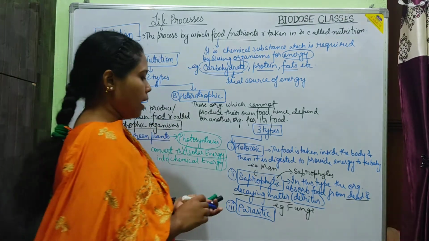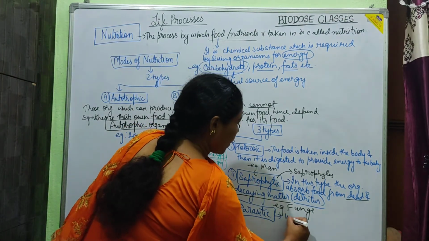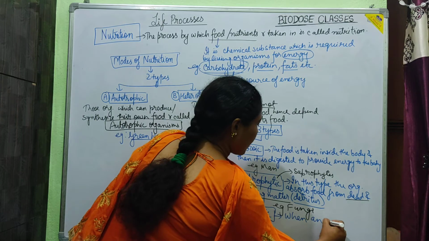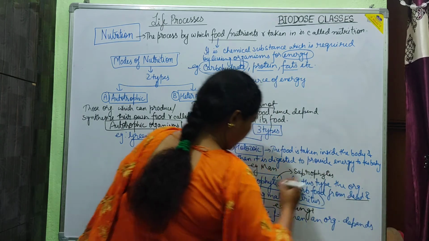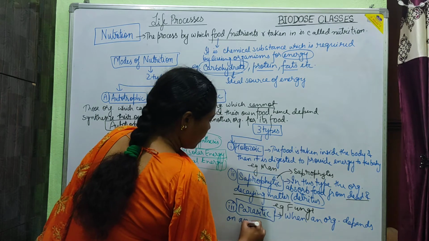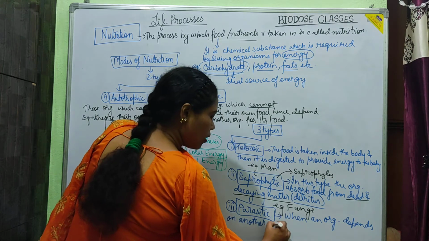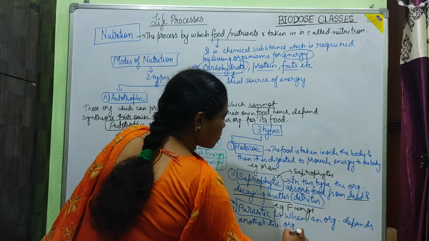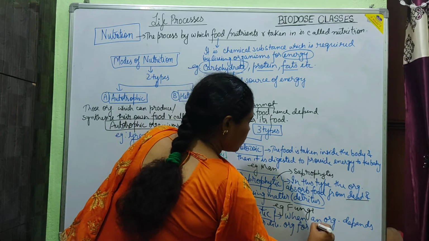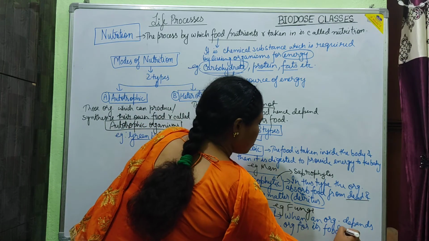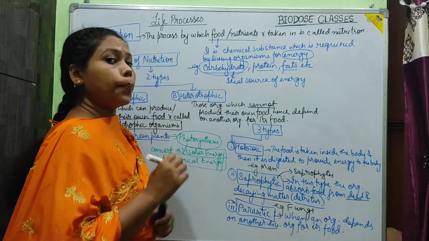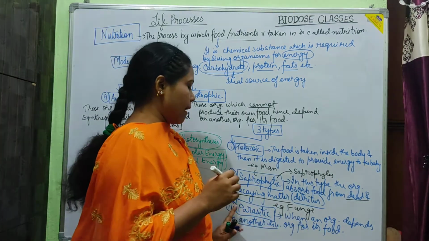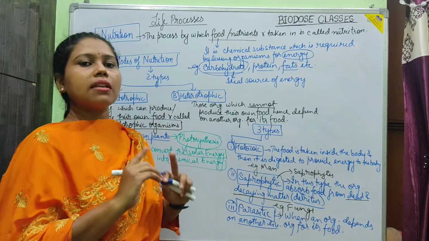So we would say parasitic is what? When an organism depends on another living organism for its food. Now this other organism can be known as prey, and the parasitic one is known as predator.